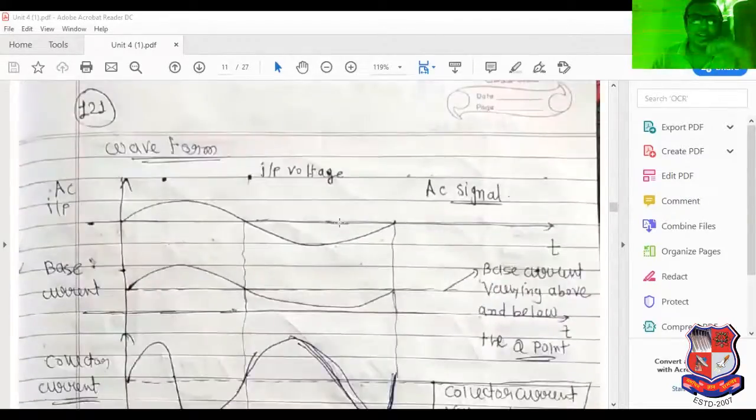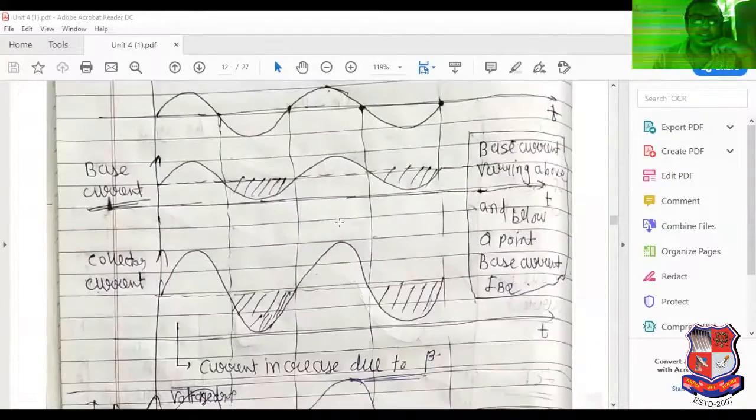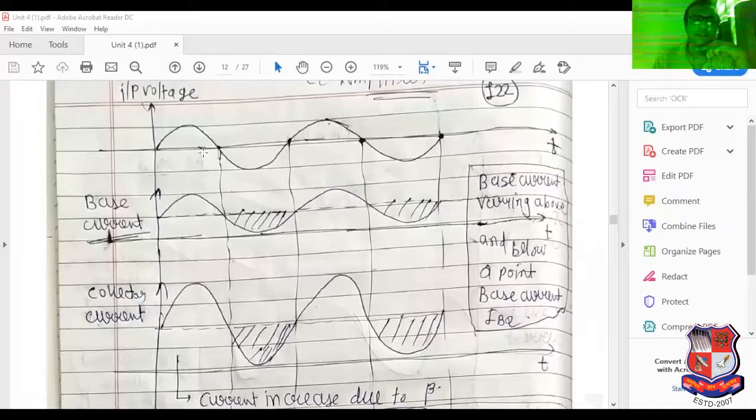One of the most interesting points is that here in the output voltage we get a 180-degree phase shift. I have already mentioned this in that video on the YouTube channel.